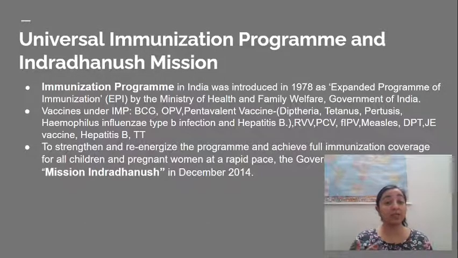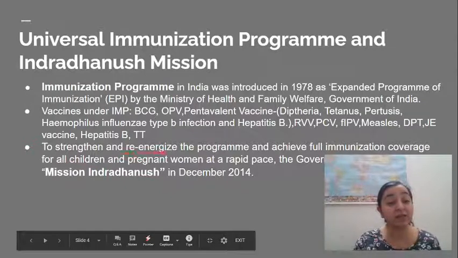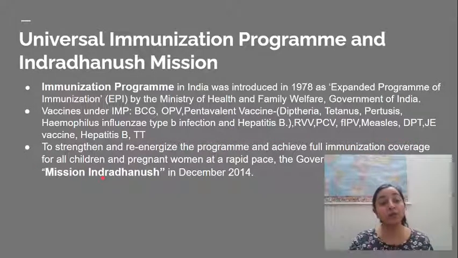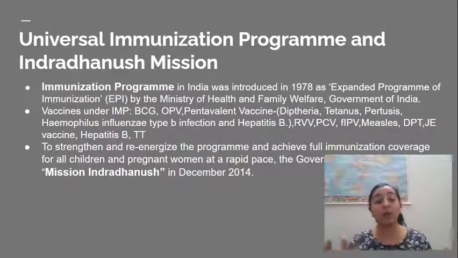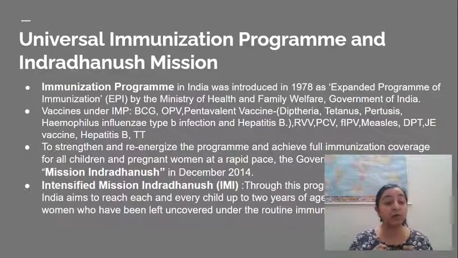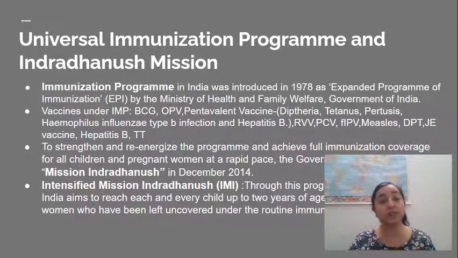Now let's also see what basically the Indradhanush mission is. So this mission was started in 2014, and its goal was to strengthen and re-energize the program and achieve full immunization cover. So this is something which was pushed forward in 2014, so that the Universal Immunization Program would be more focused and more targeted, and it will work to cover all the children as well as the women. And then again in 2017 it was called the Intensified Mission Indradhanush to give more push towards the program of immunization.